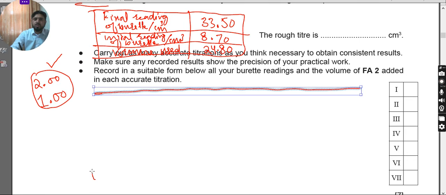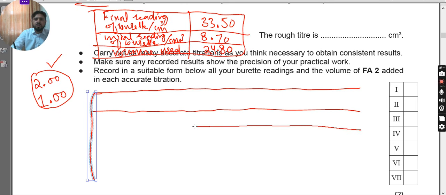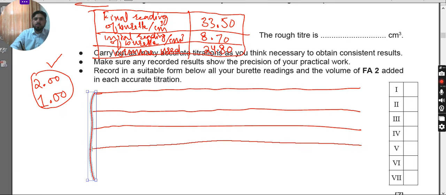In your exam, which is time limited, you have very little time. So please try not to perform any other experiment, just perform 1 or 2 readings. Okay, just perform 1 or 2 experiments and then straightforwardly follow this format: final, initial, volume used. And after that there is one more reading, which we can say is the best titration results. So there are 4 readings.